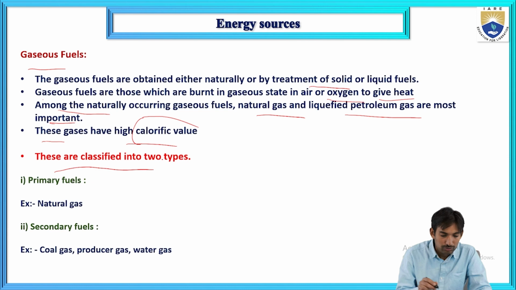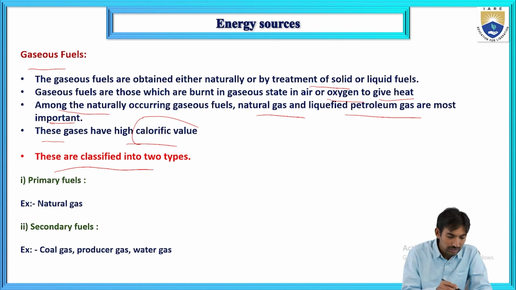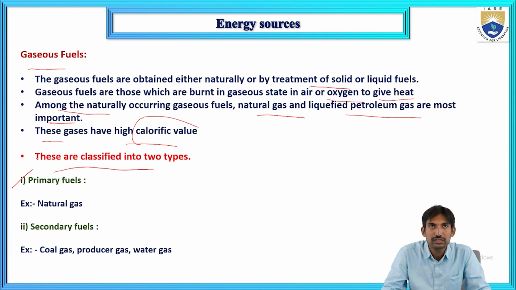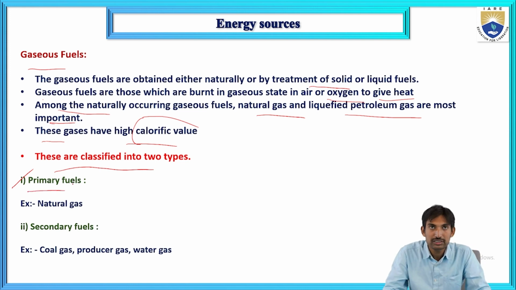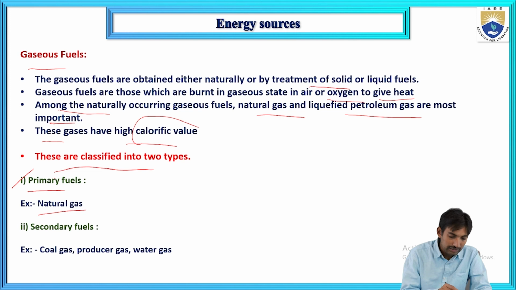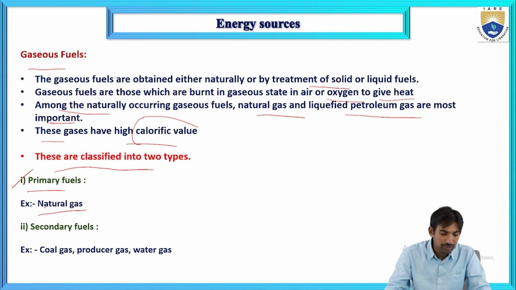These gaseous fuels are classified into two types. The first one is primary fuels. An example of a primary fuel is natural gas. These primary fuels are available in the earth crust, or they are available naturally.